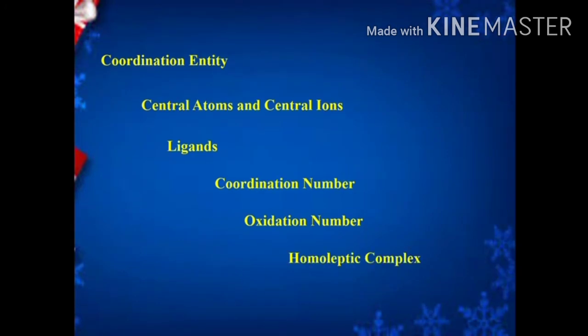Next term is homoleptic complex. That means all the ligands present in the coordination sphere are of the same type. If the same type of ligands are linked with the central metal atom, that type of complex is called a homoleptic complex. Suppose different kinds of ligand atoms are linked with the central metal atom, that is called a